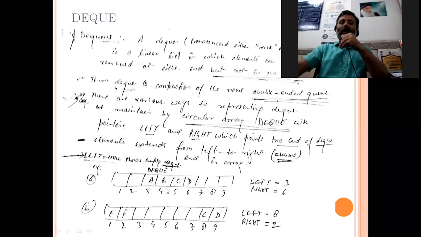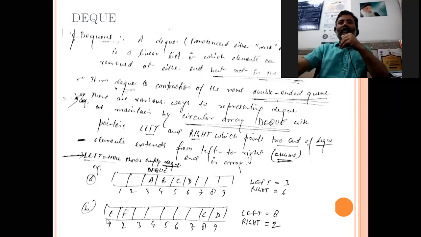So in a deque, we can do insertion on the left side and on the right side. At the same time, we can do deletion here and here. So that's why we say it is a deque. But in a normal queue, we insert at one end and delete at another end. So this is the difference.